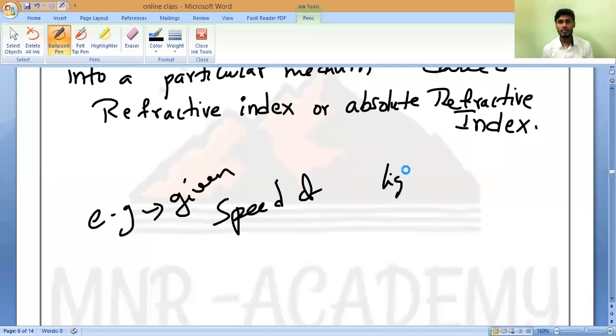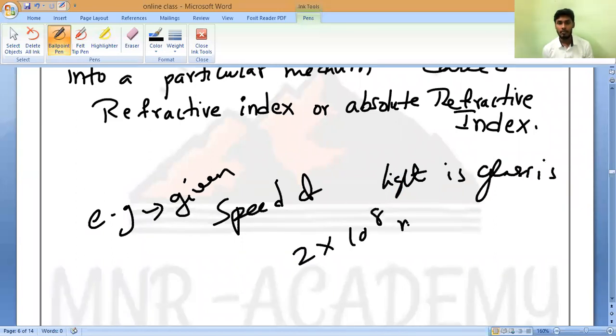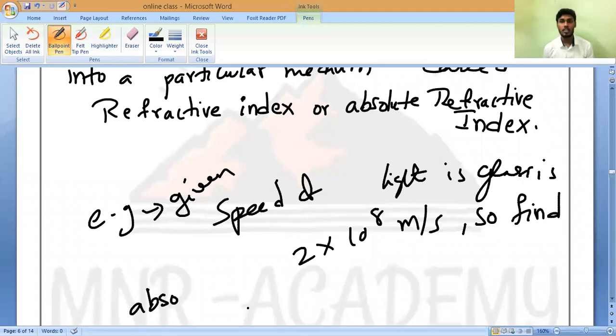Suppose the speed of light in glass is 2 into 10 power 8 meter per second. So find the absolute refractive index, not the refractive index. They may ask you the refractive index also. By that time also you have to compare it with the speed of light in air, or else absolute refractive index. Find the absolute refractive index.